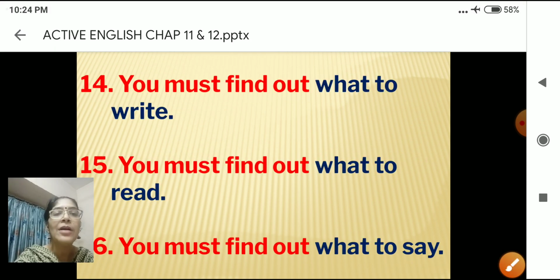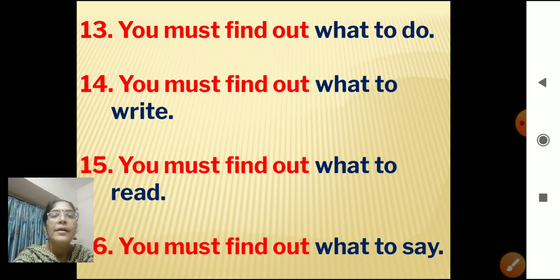Let's look how to write. Number 13, you must find out what to do. Number 14, you must find out what to write. Number 15, you must find out what to read.